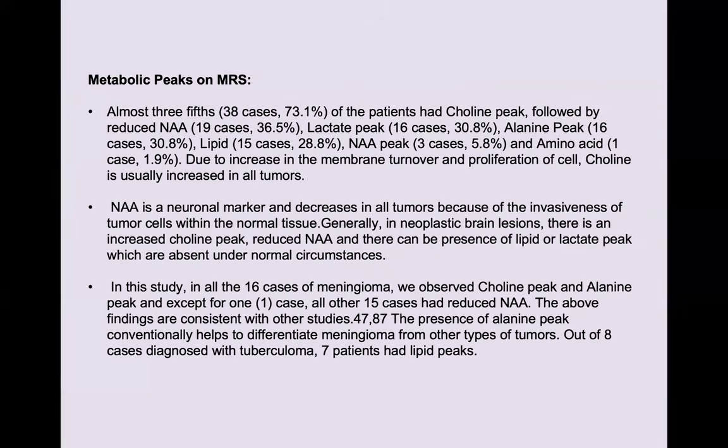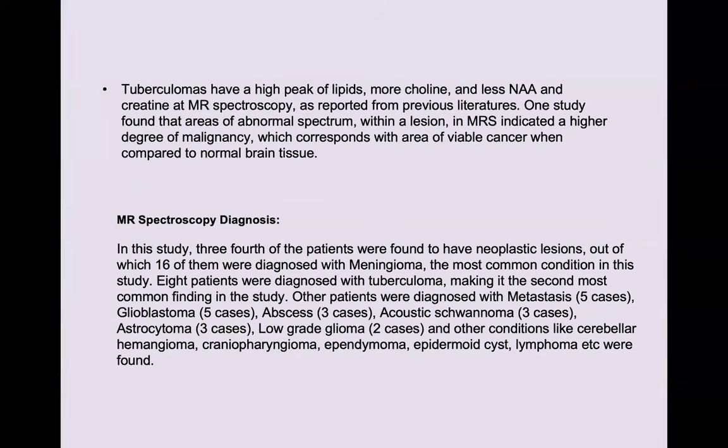So these are the metabolic peaks, like the choline peak. Then NAA is a neuronal marker. In the study, 16 cases were meningioma. We observed a choline peak and an alanine peak, with reduced NAA except in one of these cases. So that is the MR spectroscopy diagnosis.